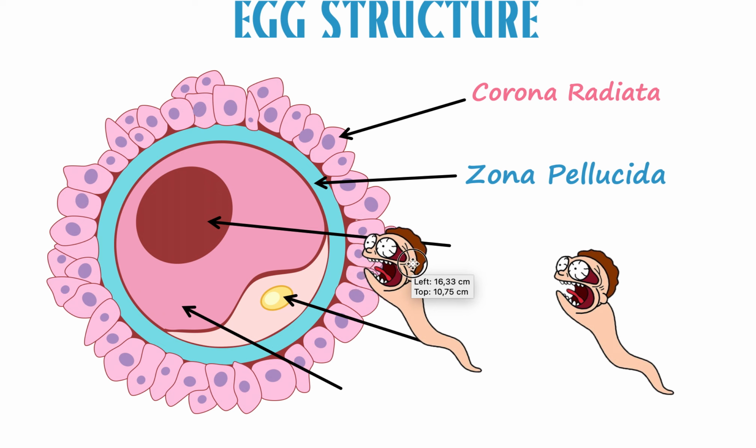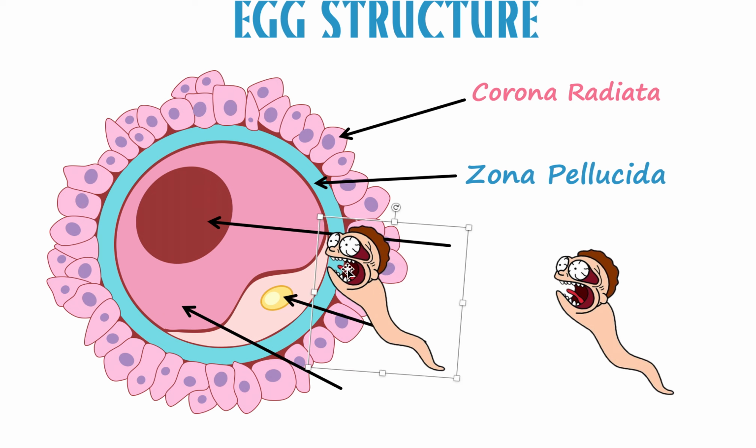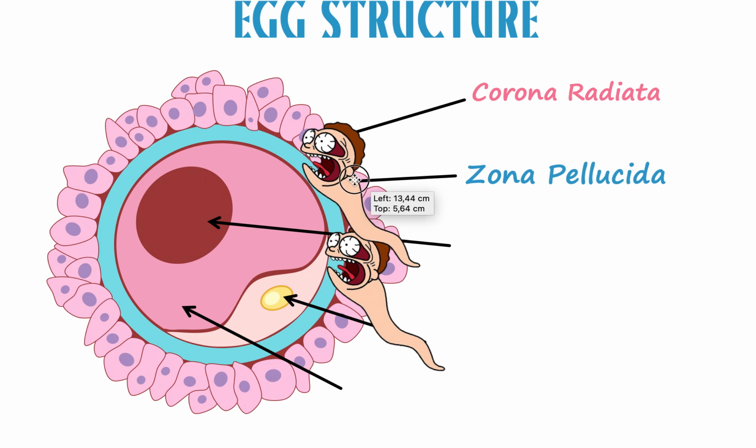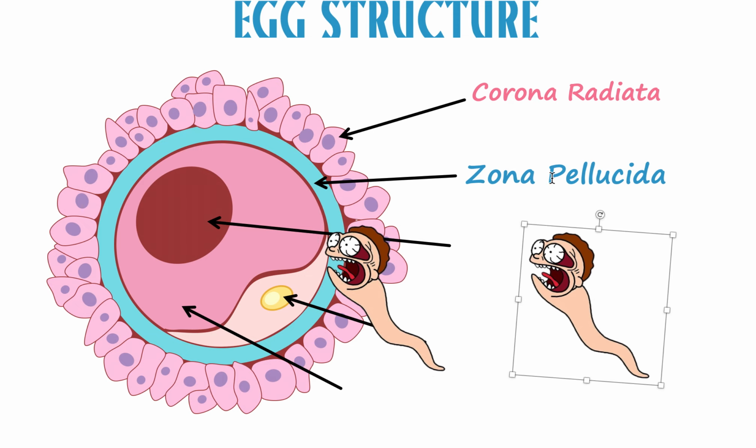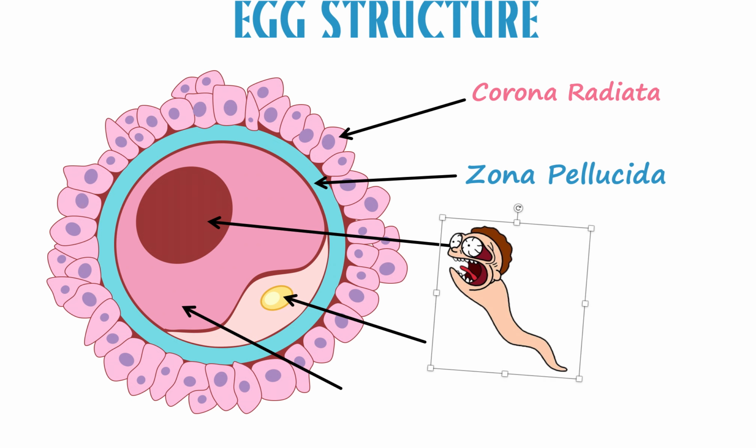So once this sperm fuses with the zona pellucida, it will pretty much go rock hard, so that when the next sperm comes, it cannot pass it. Okay, so that's another function of the zona pellucida. So let me go to this table.